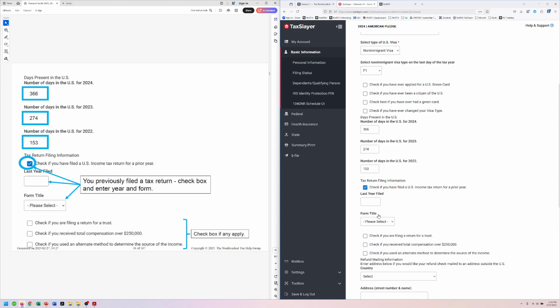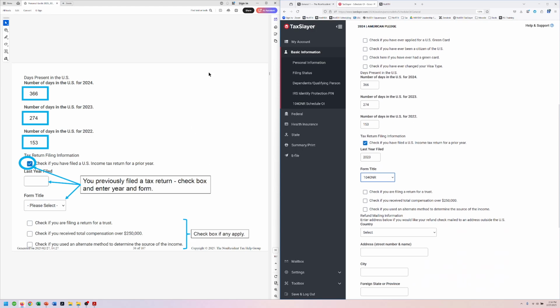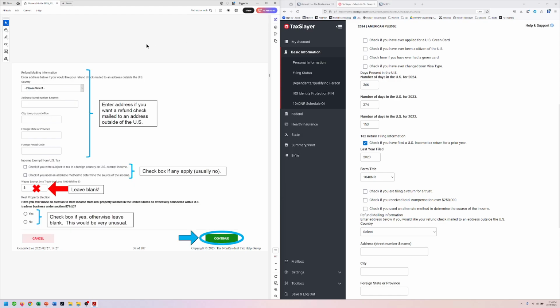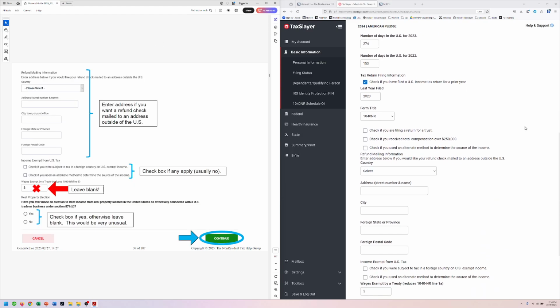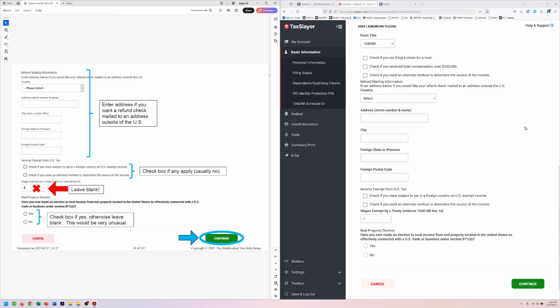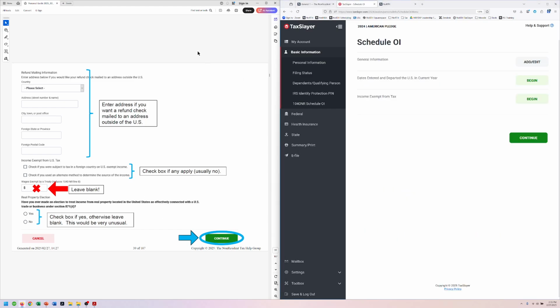So we have to check that box, 2023, 1040 NR. These things don't apply. Yep, we don't want her refund sent somewhere else in the world. She wants it here in the US if it happens. We're not going to do those, so we just continue.